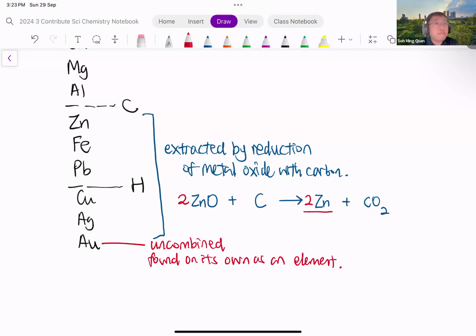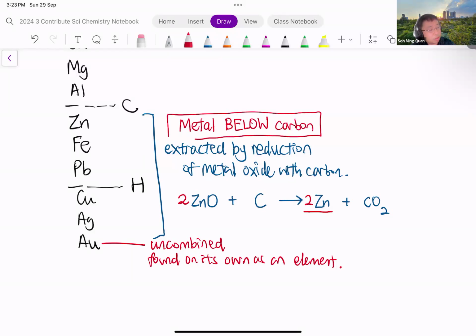So this method of using carbon to reduce the metal oxide works if the metal is located or positioned below carbon. If the metal is below carbon, it can be extracted by reducing the metal oxide with just carbon, because carbon can displace the metal from the metal oxide.